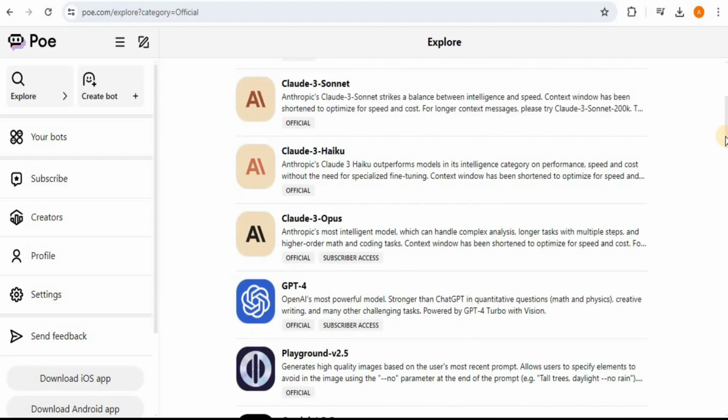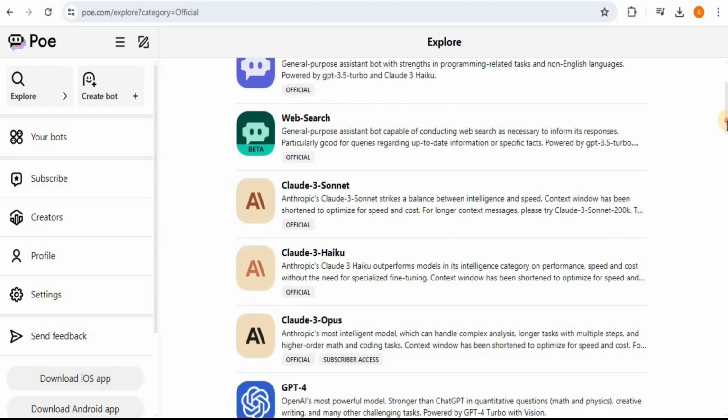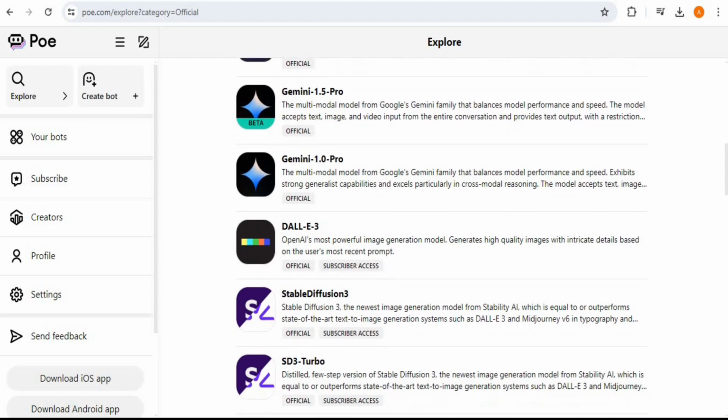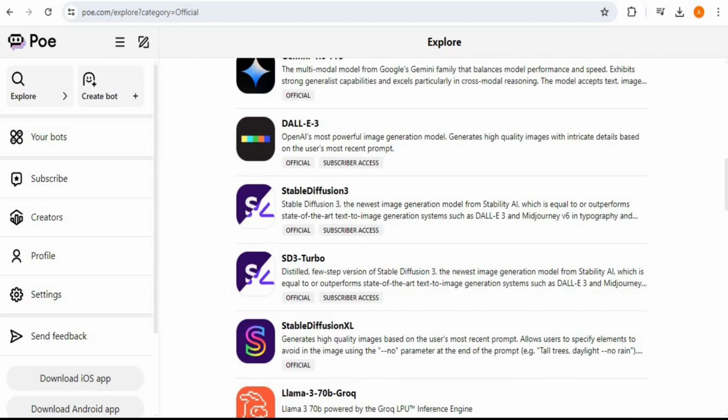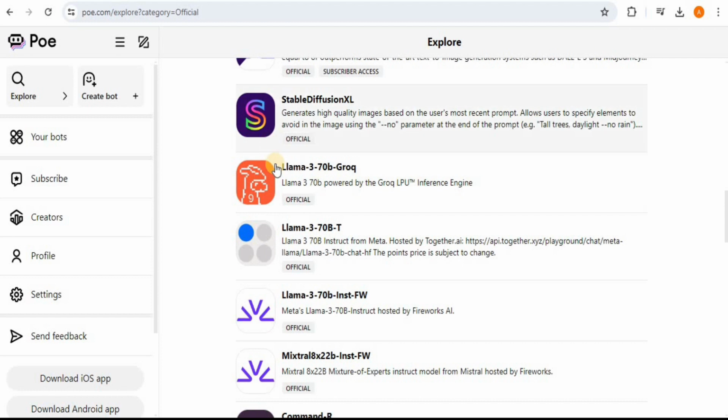But we have a bunch of other cool LLMs in the free version. We have Claude 3 Sonnet, Claude 3 Haiku. We have the Playground version 2.5, Gemini 1.5 Pro. Although DALL-E 3 is not in the free trial, for its substitute we have Stable Diffusion XL present in the free trial. And the most interesting part is this LLM, which is the Llama 3 70B Groq.